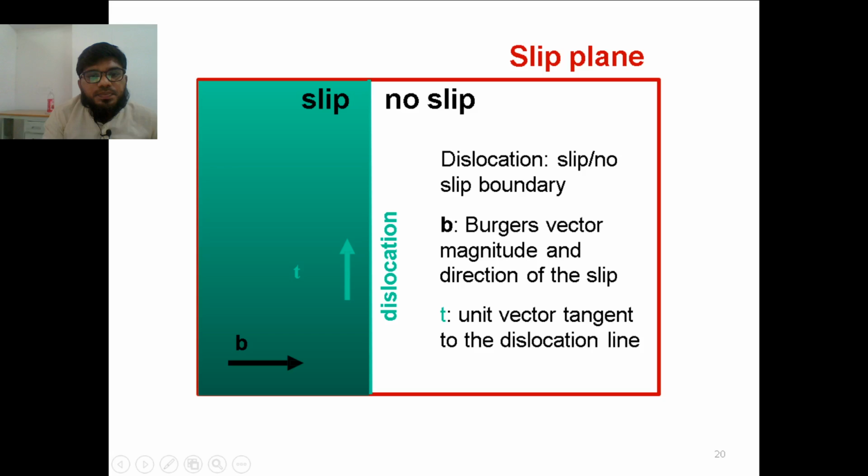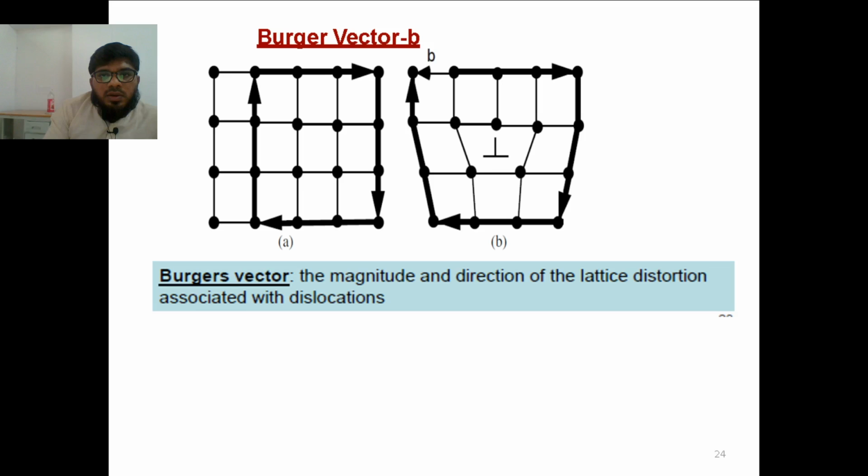Okay, in case of edge dislocation, again, if you see this, this is the same example where we are going to show the T, that is nothing but the tangential to the plane. So this slip is perpendicular to the edge, whereas this is parallel to the edge. So both are perpendicular to each other. This is the unit vector, this is my Burgers vector.